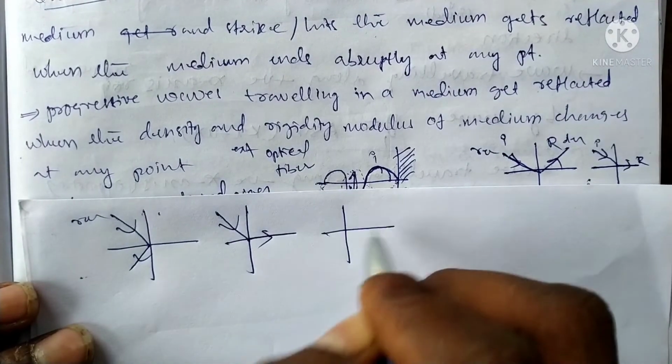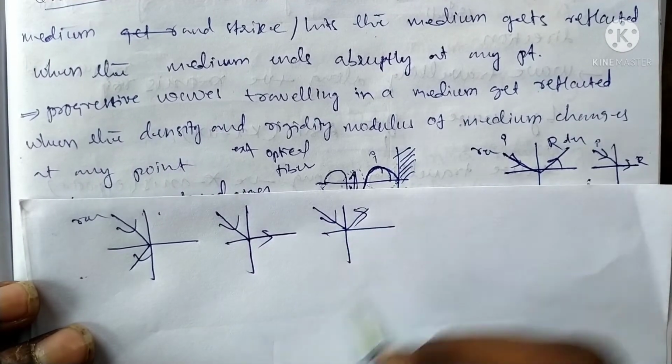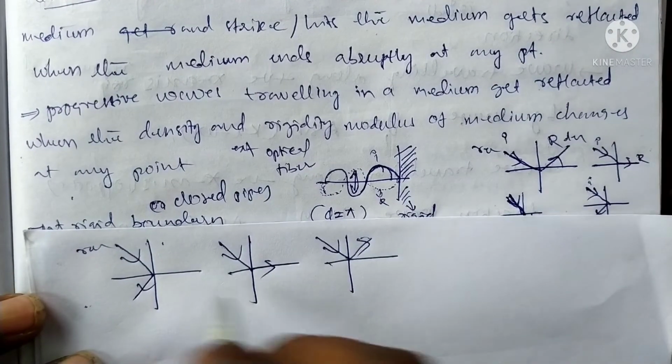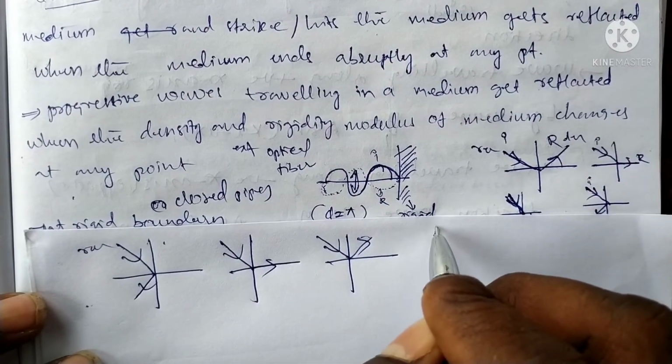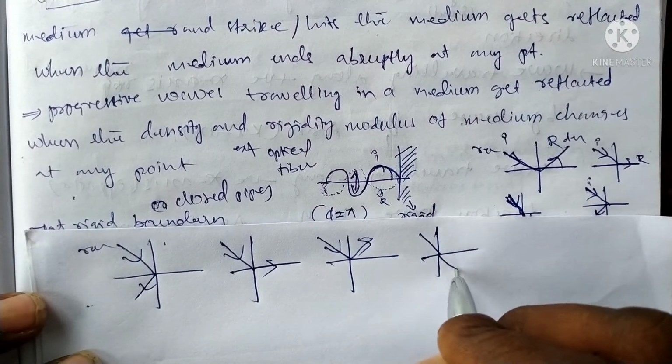In the third case, the wave is transmitted and it can be reflected. So four possibilities occur, and it can be transmitted like this.